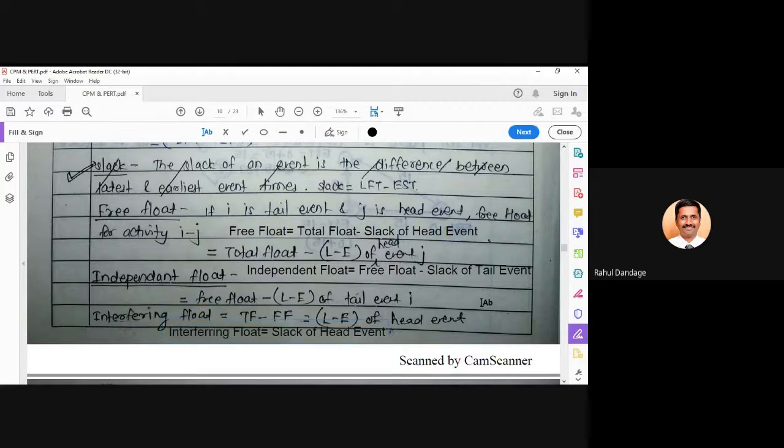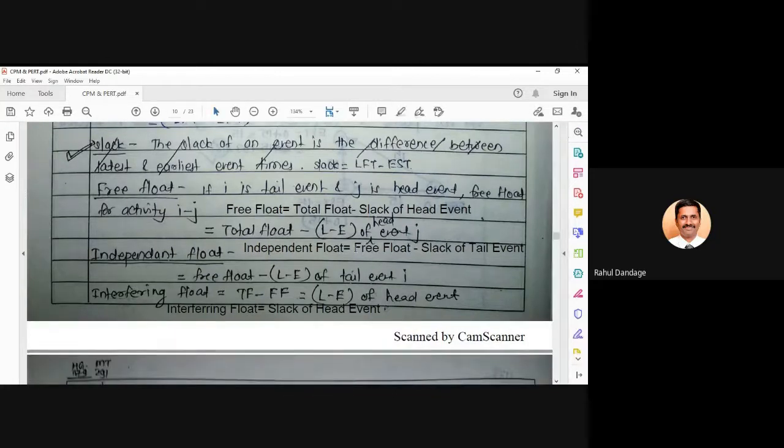Is it fine? Understood? Everyone? Have you written down this formula with you? Yes. Okay, because this will be required frequently when we are going to solve the problems.